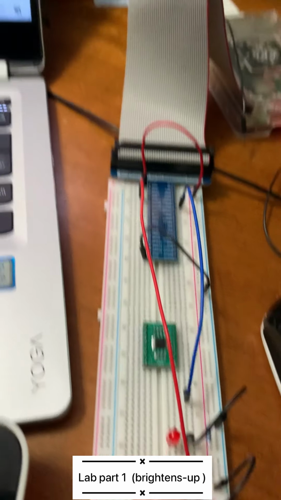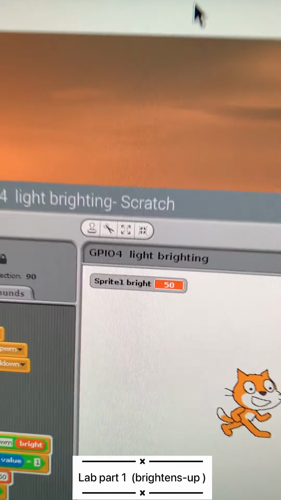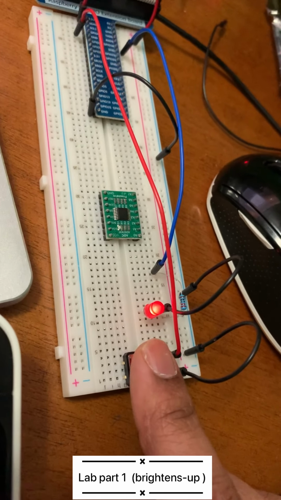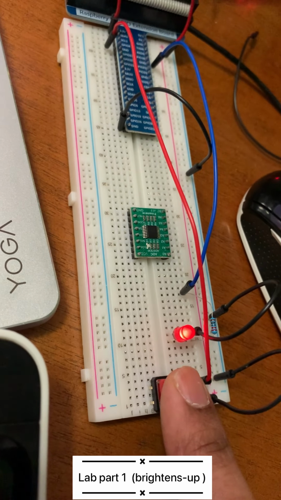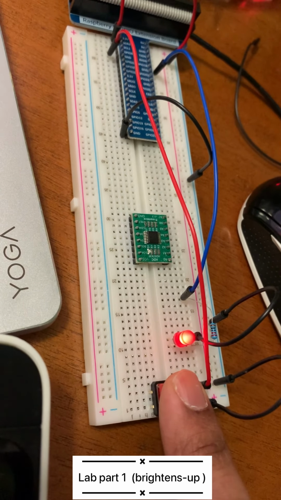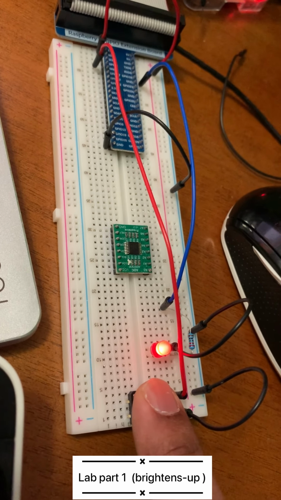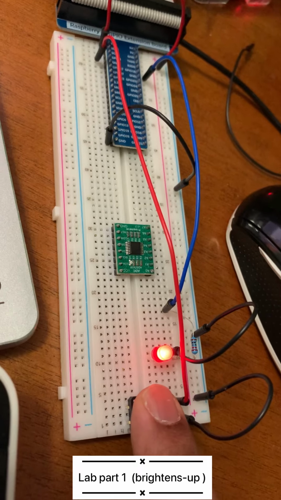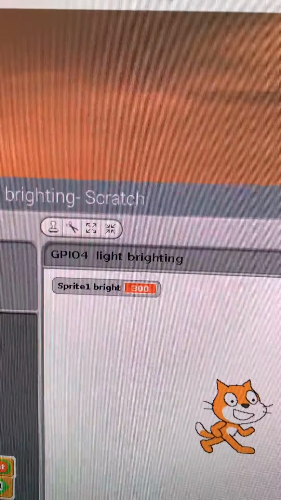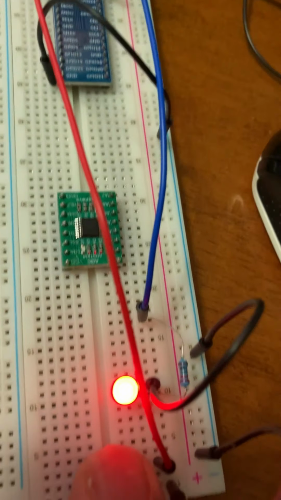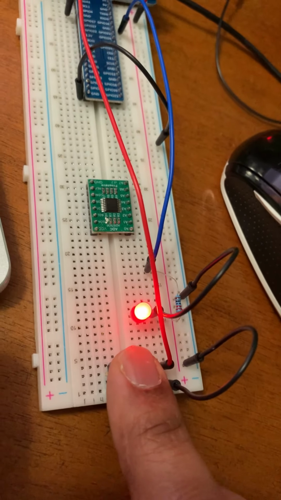As we start pressing, the value went to 50, and the LED is on, even though it's kind of dimmer. And as we keep pressing up, the LED gets brighter, brighter, and brighter. As you can see, right now we are at 300, 350, and the LED is getting brighter and brighter.